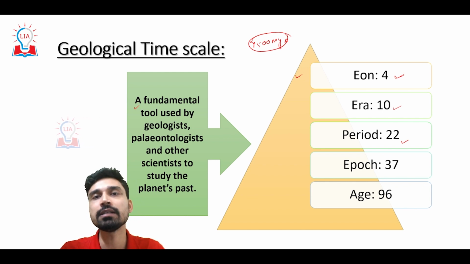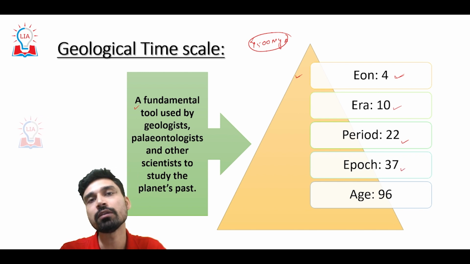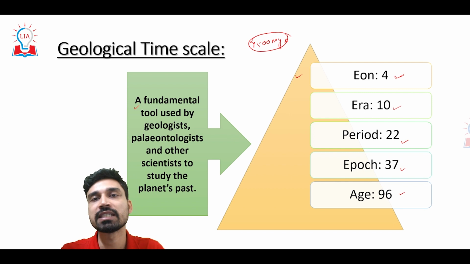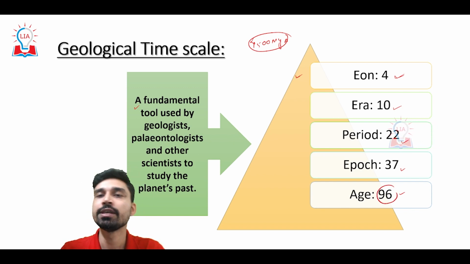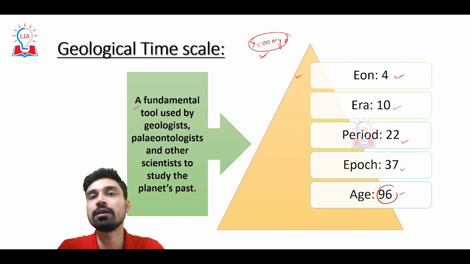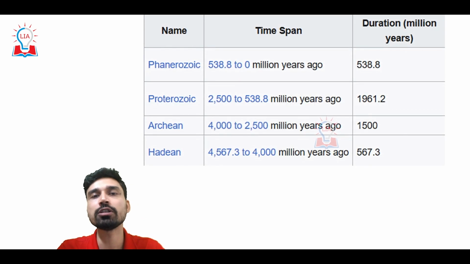Then the periods are further subdivided into much smaller divisions of epochs. And right now we have a total of 37 epochs. And finally, the epochs are further subdivided, and the smallest time frame of the Earth's geological history is the age. As of now, we have 96 different ages since 4.5 billion years ago, when the Earth formed. So basically, eons are the largest unit of geological time.